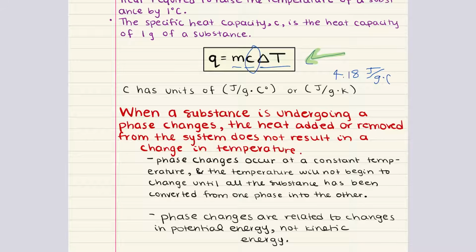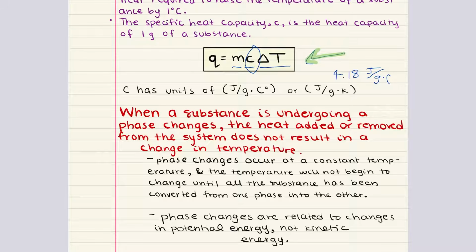It's also important to know that when a substance is undergoing a phase change, the heat added or removed from the system does not result in a change in temperature. Therefore, phase changes occur at a constant temperature, and the temperature will not begin to change until all the substance has been converted from one phase into the other.